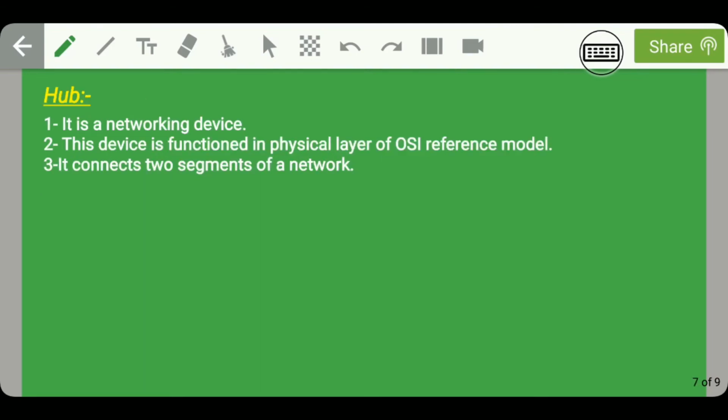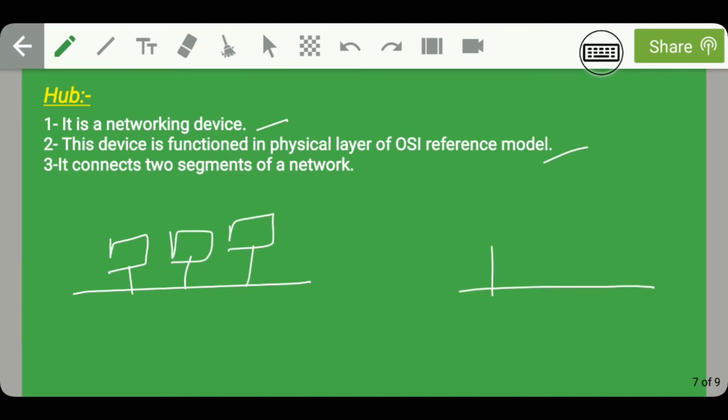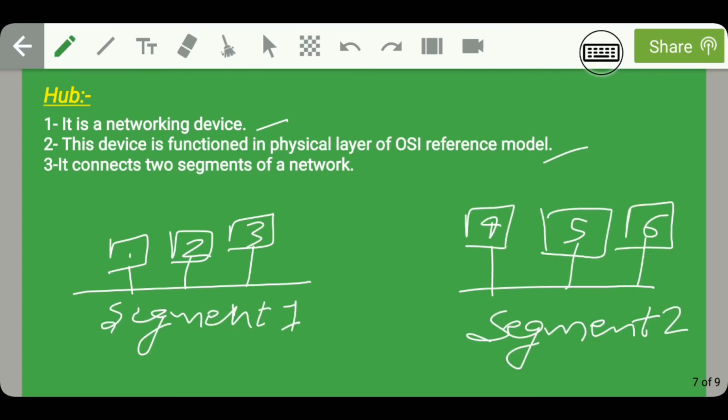Guys, moving on, let's talk about the hub. So hub is again a networking device. This device is functioned in physical layer of OSI reference model, and again it connects two segments of a network. For example, let us consider a network having two segments, each segment having three systems. So this is segment 1 and this is segment 2. So the function of hub is to connect these two segments. So let us consider that there is a hub placed between these two segments.